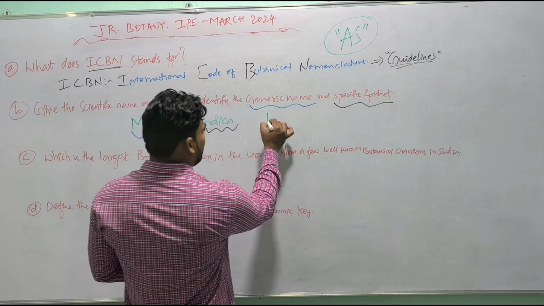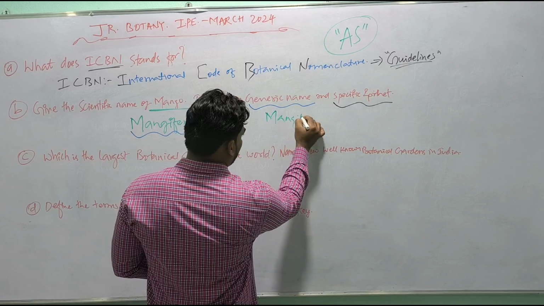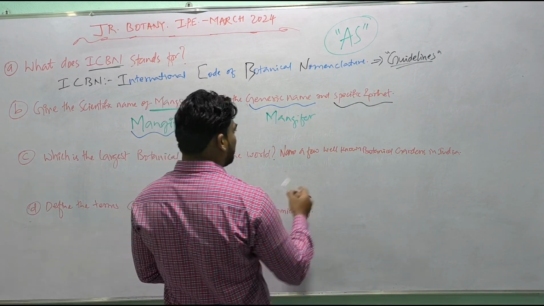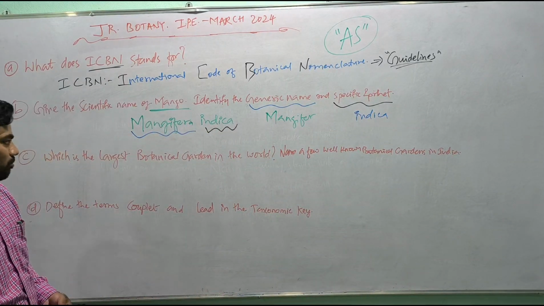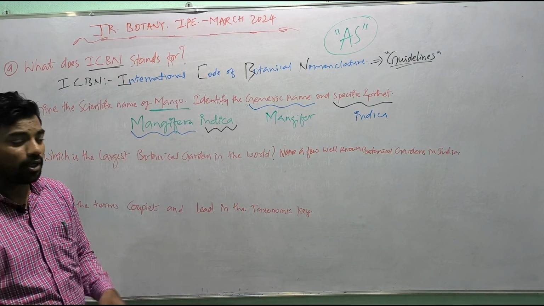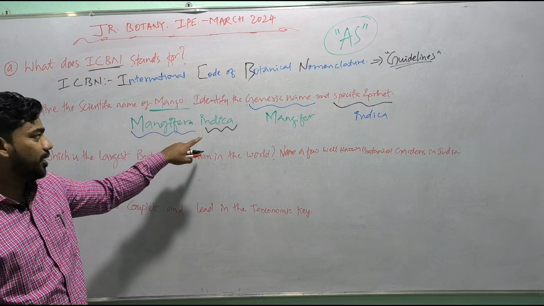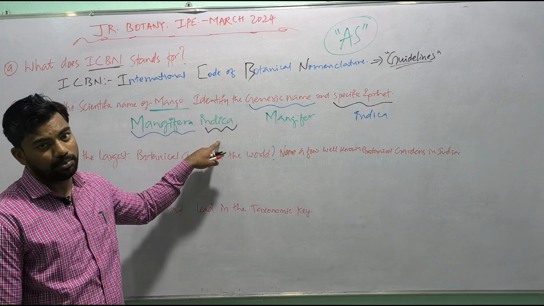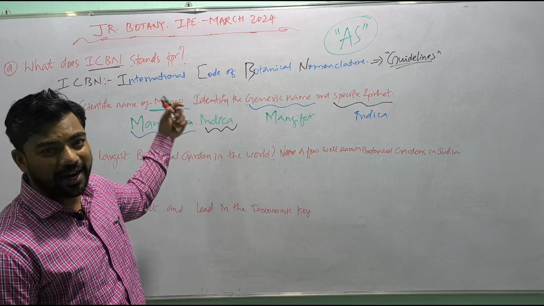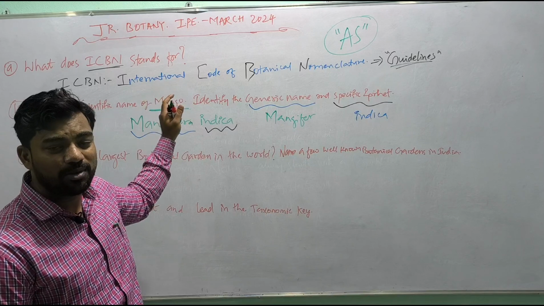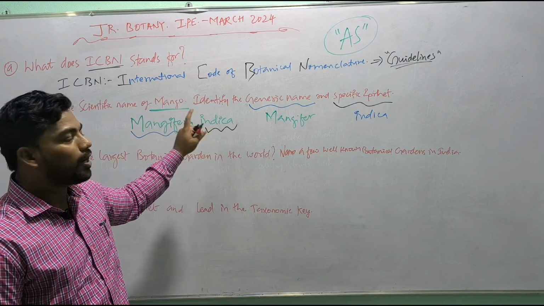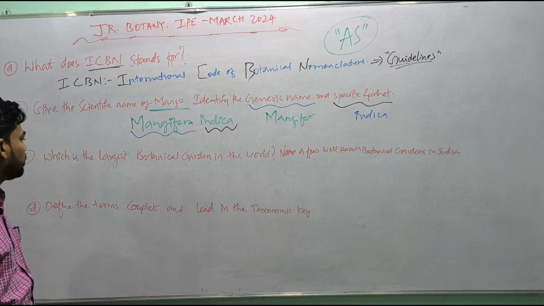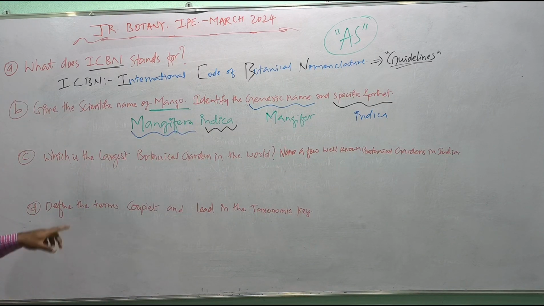The generic name will be Mangifera and the specific epithet will be indica. Do not forget to underline Mangifera and indica, the generic name and specific epithet, separately. Because as per the guidelines of ICBN, when the scientific name is handwritten, both the genus and species are separately underlined. Done? Next question.